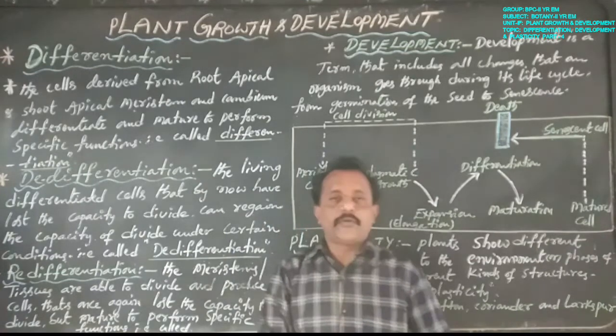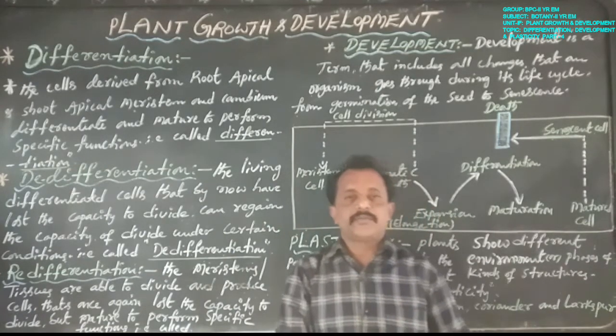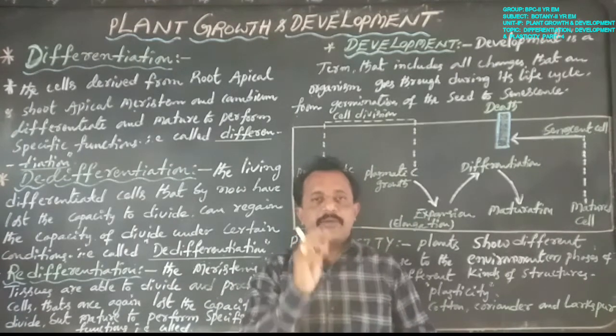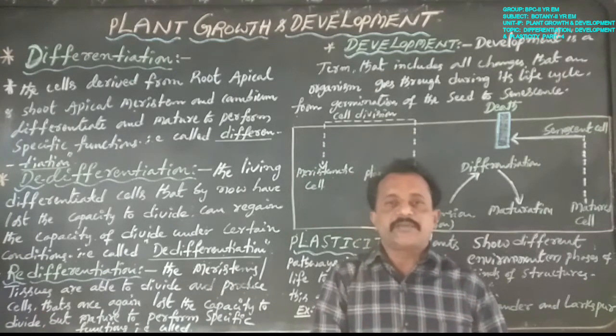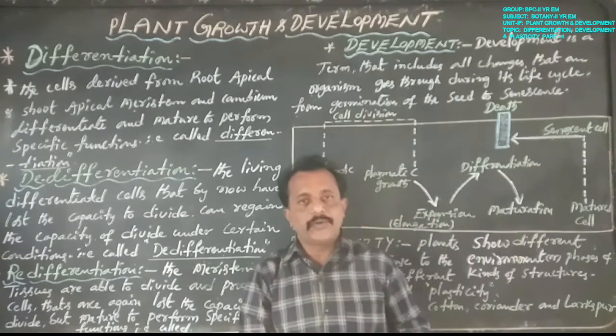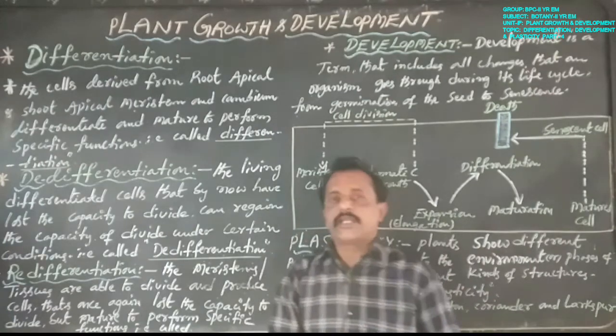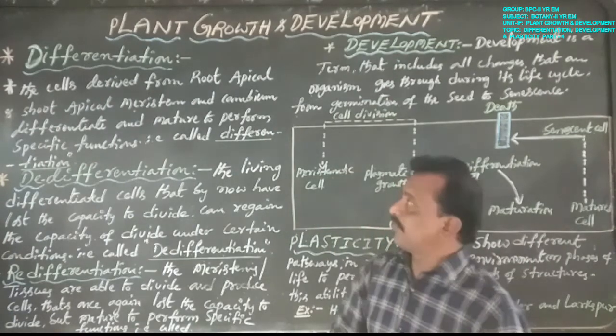What is the meaning of differentiation? What is the meaning of de-differentiation? What is the meaning of re-differentiation? Let us see each with examples.